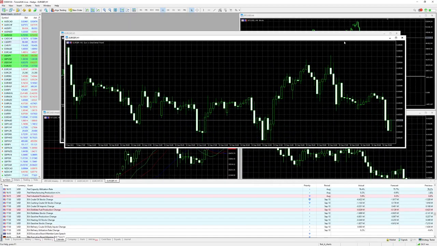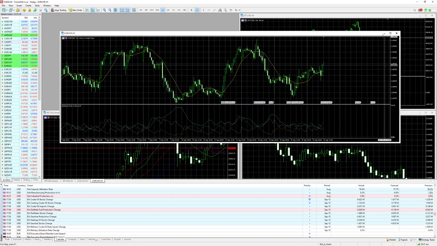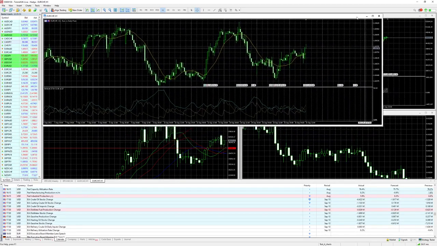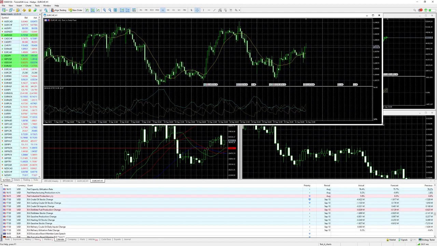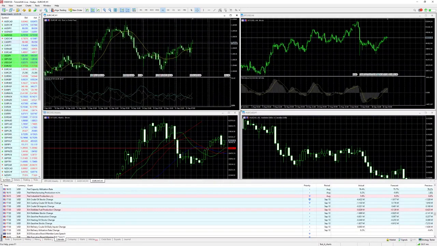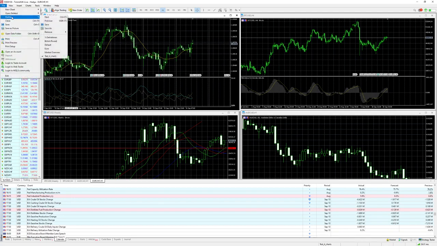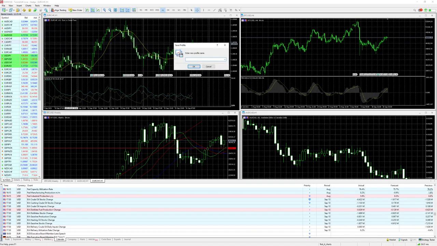For example, in this stage you have a window with 4 different charts, and you say, all right, this one is my overview with these 4 charts, and I would like to save it here. Just click on profiles, save as, and you can type the name, whatever you want. Test with 4 charts, for example, and then click on OK.